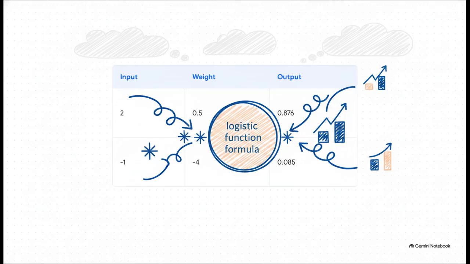Looking right here at this table, we can track our training vector of 2 and -1. Notice how the input multiplies against our initial weights, which are 0.5 and -4. That result then passes through the logistic function formula, giving us our initial forward pass output scores, 0.876 and 0.085. Essentially, the machine just made its very first mathematical guess based on its initial untrained state.